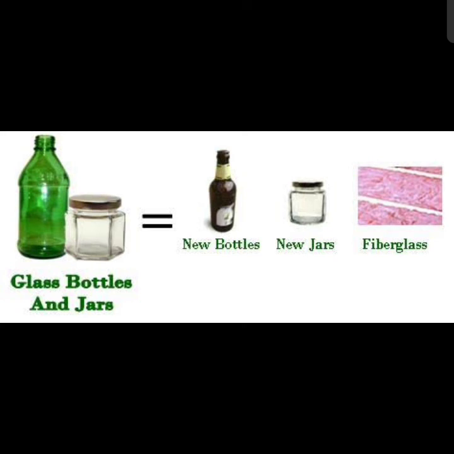So don't throw glass here and there. If you throw glass here and there, someone will get hurt from it. So recycle this glass. Find out some company which recycles old glass materials, and you can save energy, save heat.